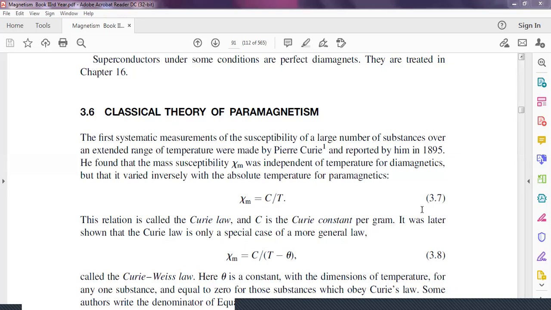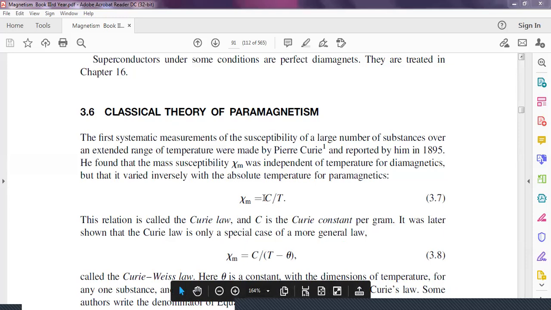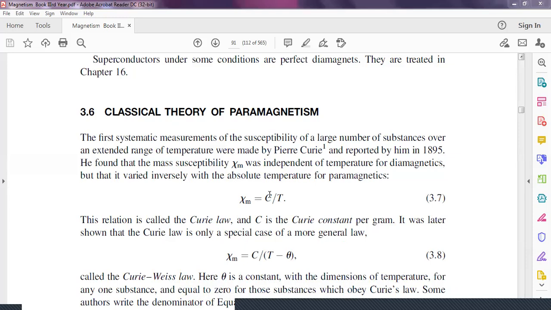Firstly, here is the Curie law, and the Curie law is nothing but the susceptibility. Susceptibility, psi m, is given by C by T, where C is a Curie constant. In our previous lecture we have already discussed the Curie law. Here C is the Curie constant and T is the temperature. And you can see that psi m is directly proportional to the Curie constant and inversely proportional to the temperature applied to the material.